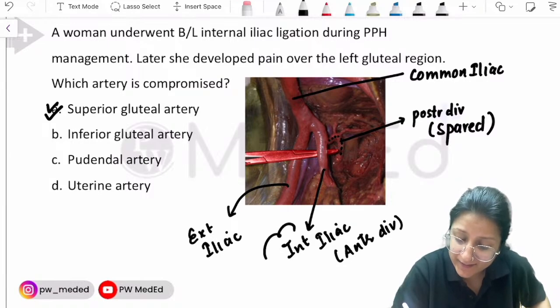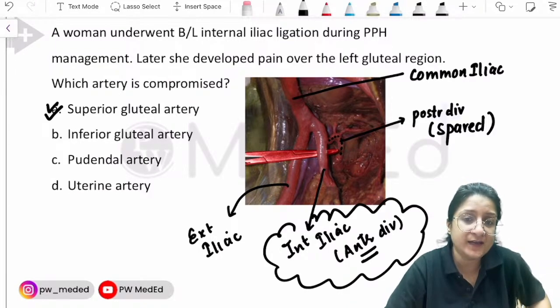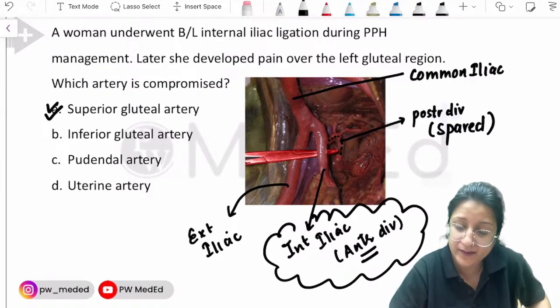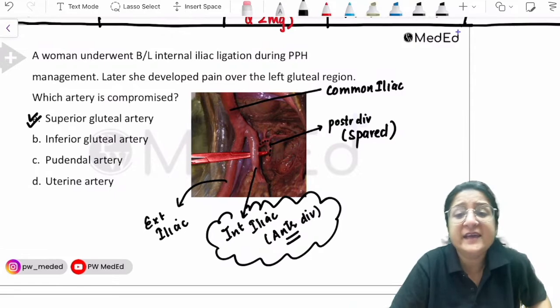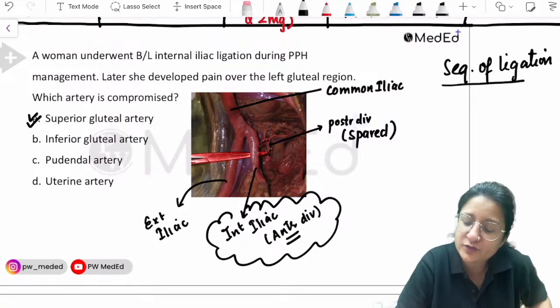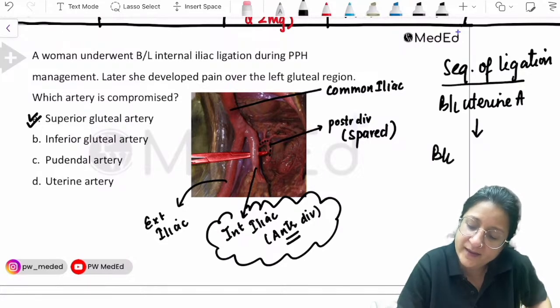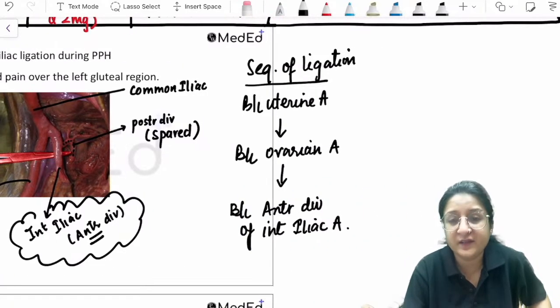So which artery is ligated? Internal iliac artery. Which division? Anterior division of the internal iliac artery is ligated. Keep that in mind. And another MCQ pointer is that when we are going for these ligation procedures, the sequence is, first we go for bilateral uterine artery ligation, then bilateral ovarian artery ligation, and then ligation of the bilateral anterior division of the internal iliac artery. Okay, so this is the sequence of ligation.